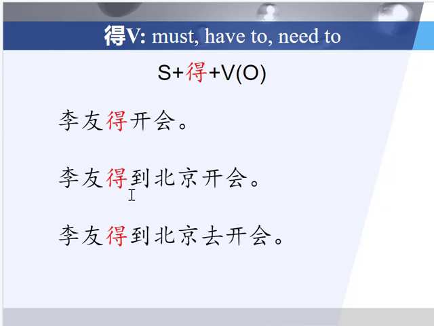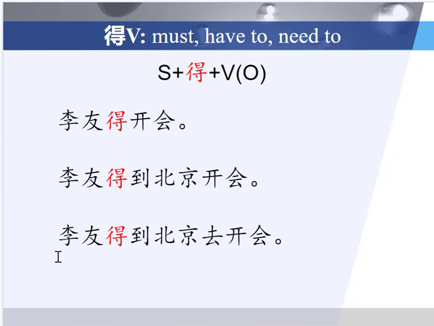So Leo must first get to this place in order to attend the meeting. So it makes sense that dei would be placed right in front of the two consecutive actions. Leo 得到北京开会. Leo must get to Beijing to attend a meeting.